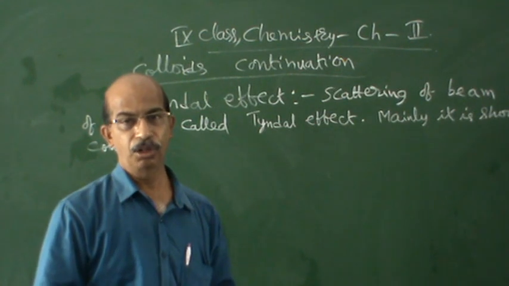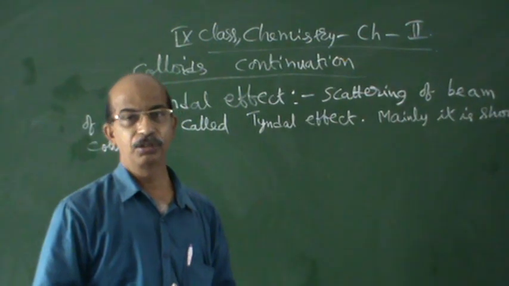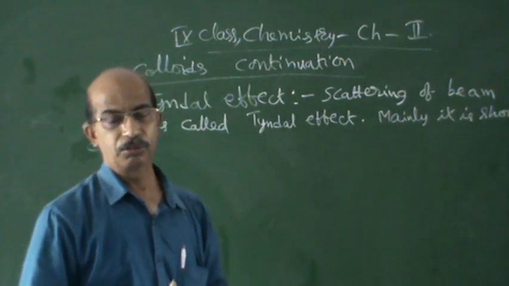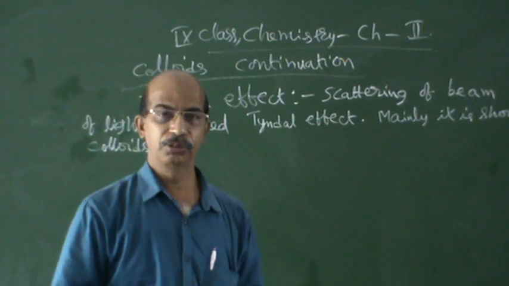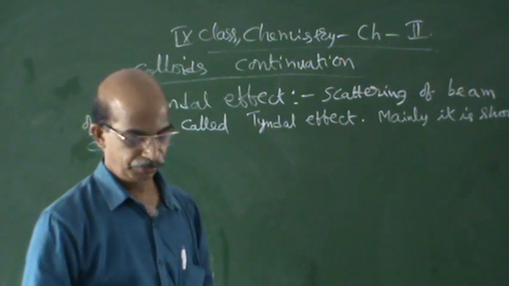Sometimes three will be there, like iron and sand, or sulfur and charcoal. That part we will concentrate on today after this Tyndall effect.